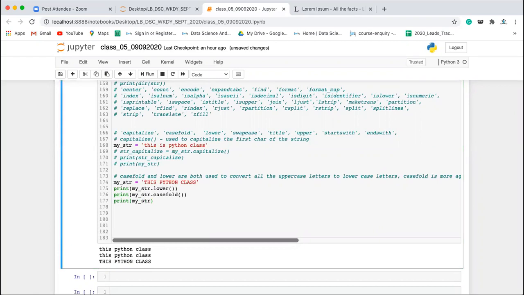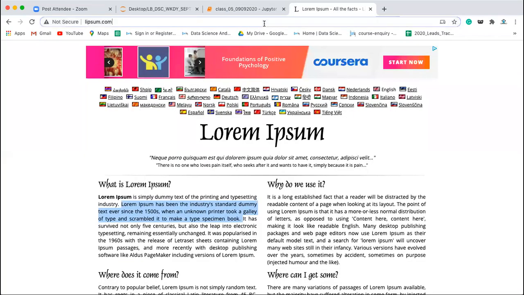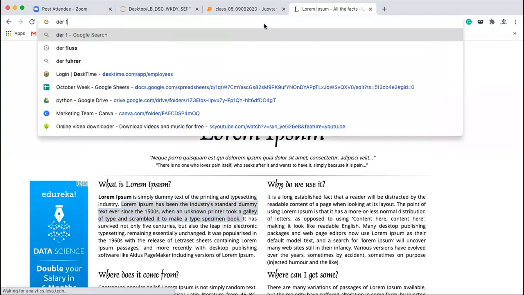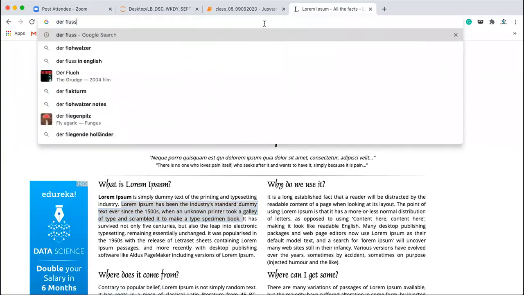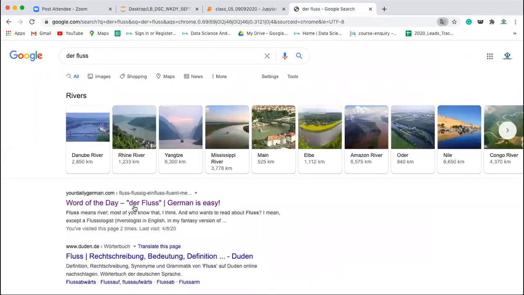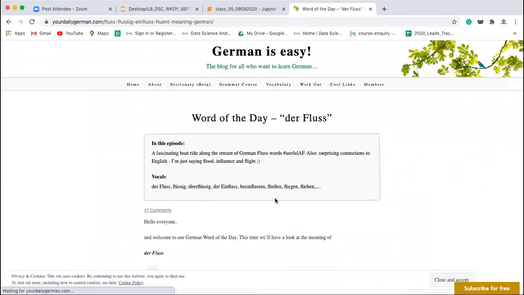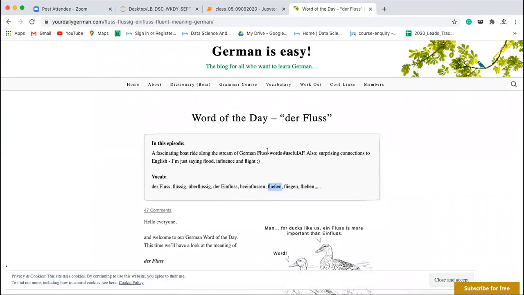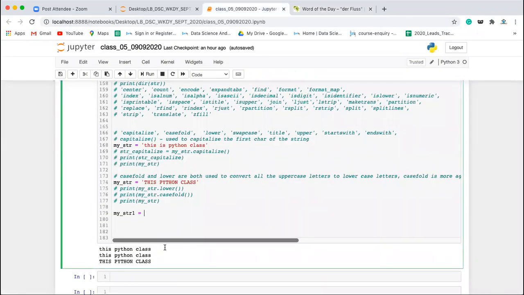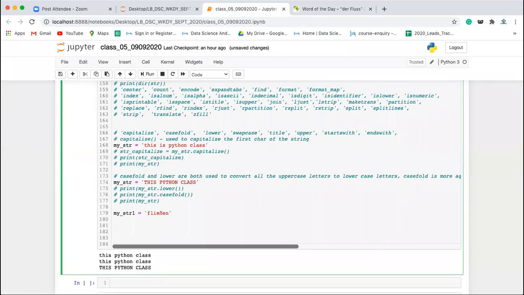Okay, this is as it is. There is no change in the my_str. Now, let's say we have another string my_str1 is equal to, let's say this is the beta character. This is not B, this is beta, which is a German character.